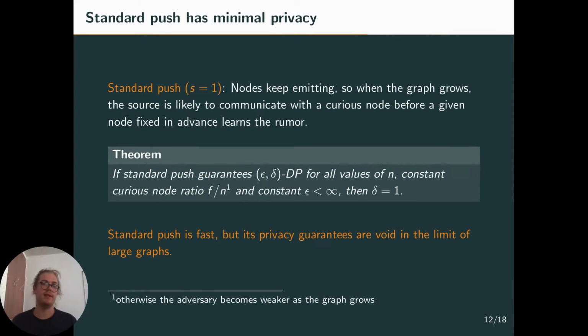And so this means that standard push is very fast, but its privacy guarantees are actually void in the limit of large graphs.